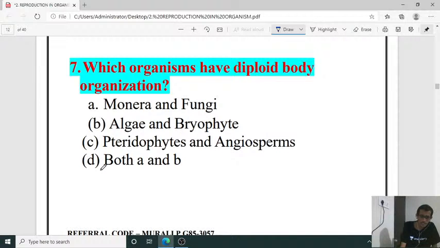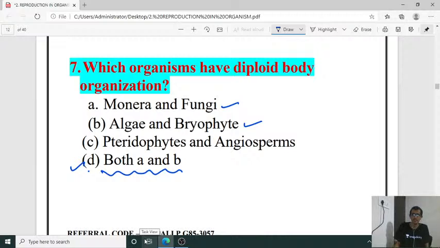Monera and fungi, means bacteria and fungi, then algae and bryophyta, they are also mentioned. C, pteridophytes and angiosperm, is the right one. So the right option is D with respect to diploid body organization.